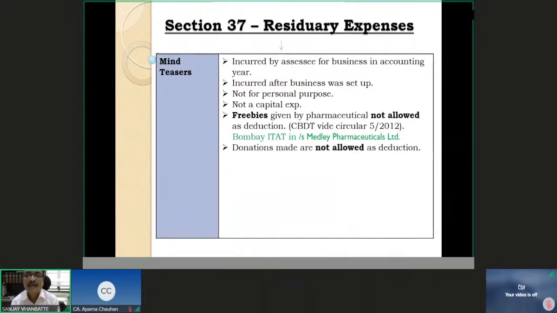And to get into the good books of the doctors, they are given various types of freebies, various types of things to be put on the table. They are given various articles. They are given many other things like hosted dinners and all other parties. They are allowed foreign travel and all those things.